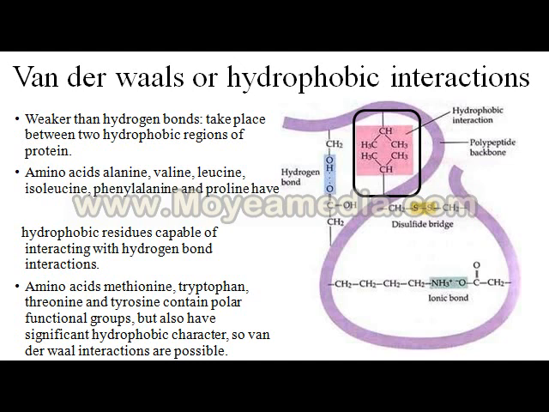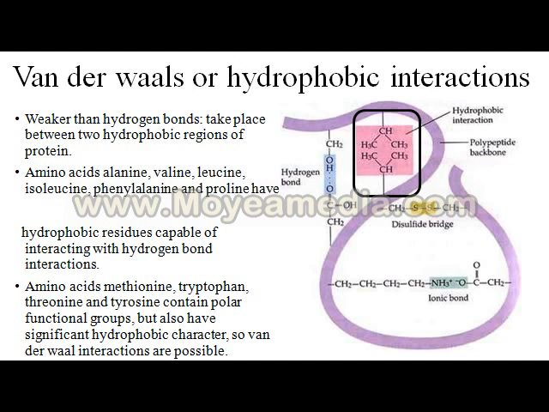Amino acids such as alanine, valine, leucine, isoleucine, phenylalanine, and proline have hydrophobic residues. So when these types of amino acids come together, they form a hydrophobic interaction. The amino acids methionine, tryptophan, threonine, and tyrosine contain polar functional groups, but also have significant hydrophobic characteristics. So van der Waals interactions take place.